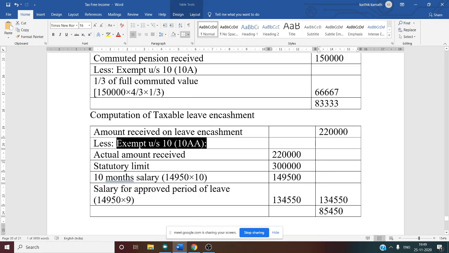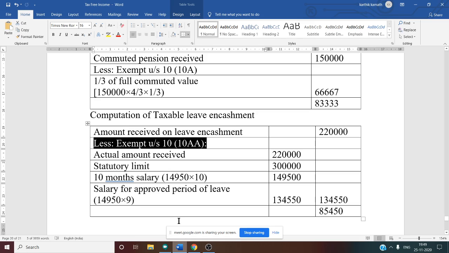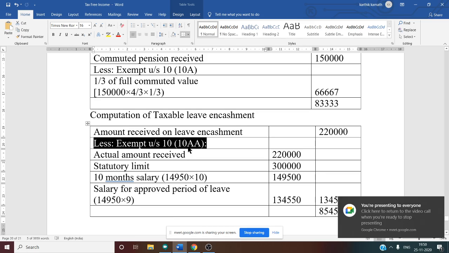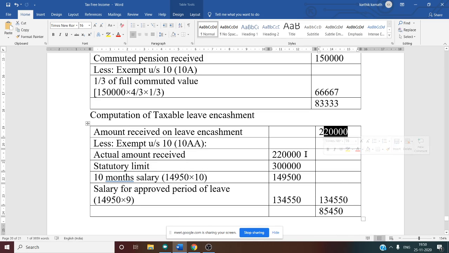Less exempt under section 10 clause 10AA. What does 10 clause 10AA mean? That is the section for earned leave encashment. So the actual amount received is the same. Whatever you wrote in the outer column, you have to write in the inner column. Actual amount received is 2,20,000. Statutory limit for earned leave encashment is fixed, no change.